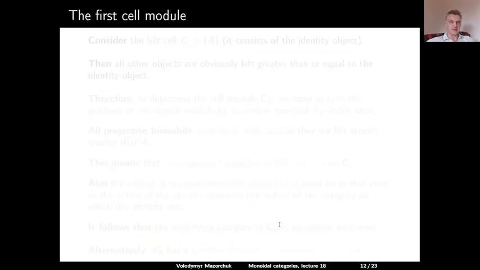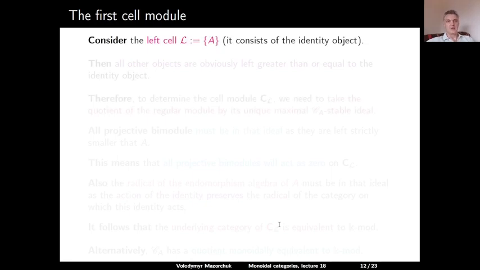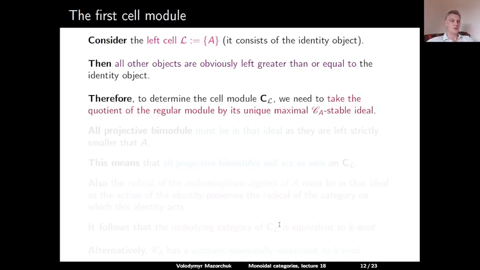Now let us discuss cell modules over CA. Consider first the left cell given by the regular AA bimodule A. So this left cell just consists of the identity object. All other objects are obviously left greater than or equal to the identity object. So to determine the corresponding cell module CL, we need to take the quotient of the regular CA module by the unique maximal CA stable ideal in the regular module.